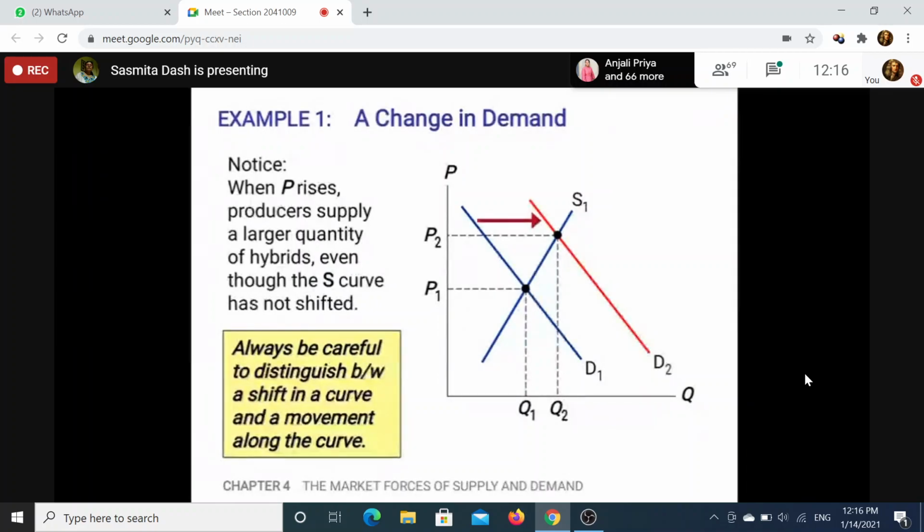Shifter of demand. Yes? Input price will not shift the demand curve. Input price will shift the supply curve. Number of buyers. Very good. Next. Future expectations.